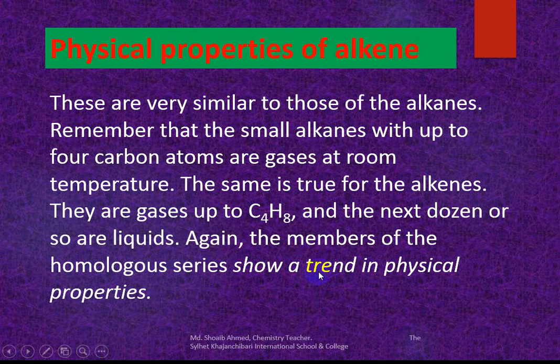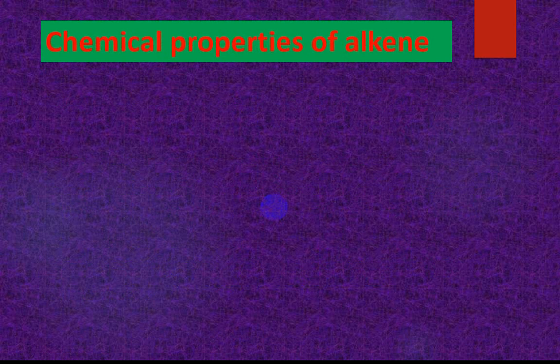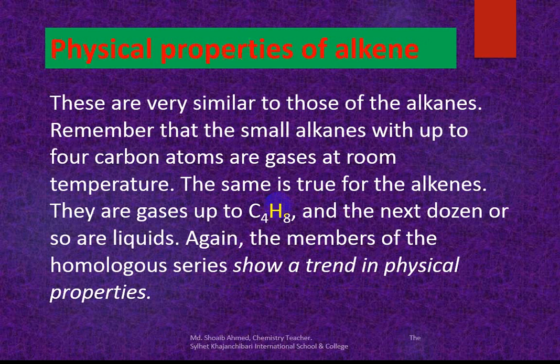Trend means we see a sequence in the physical properties. I will discuss this later. The first four alkenes are gaseous.